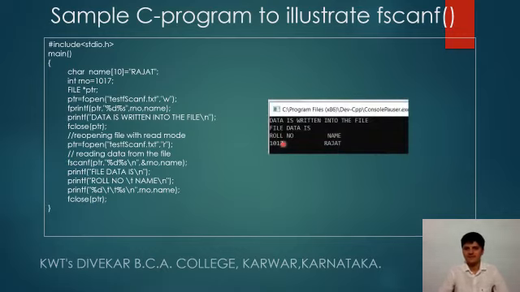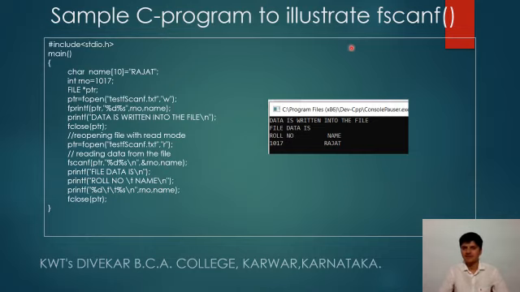The output of this program is going to be like this: data is written into the file, then roll number and name, it is 1017 and then Rajat. So the roll number and name are like this.